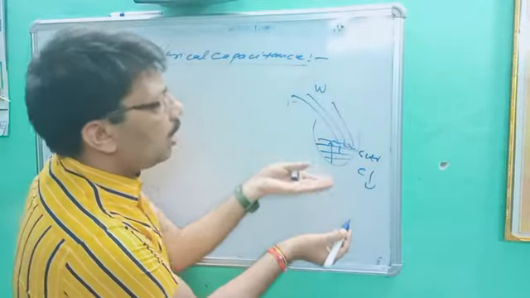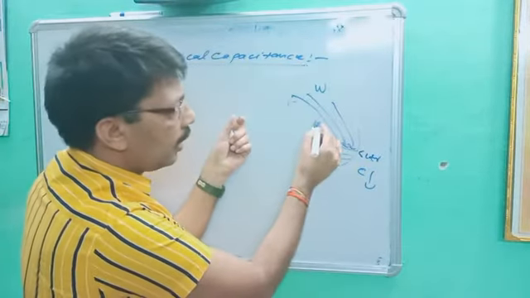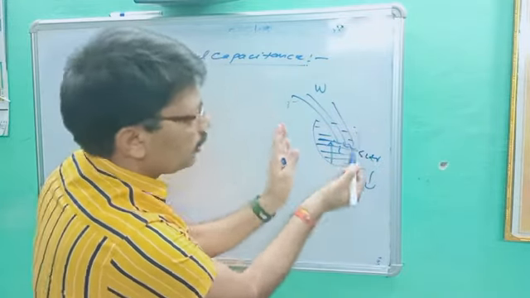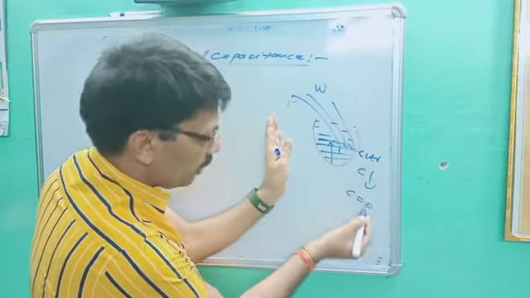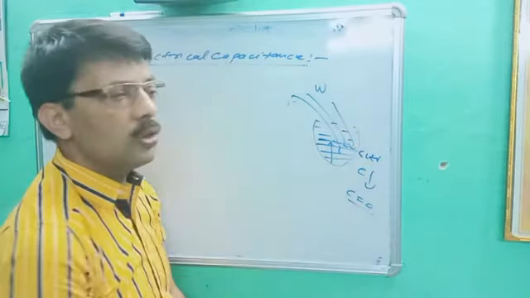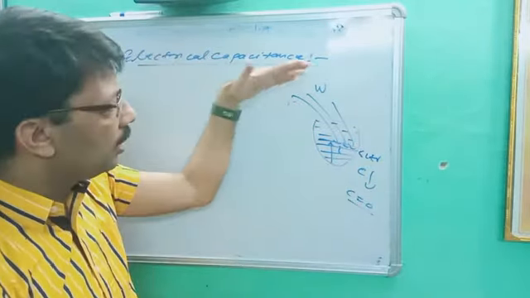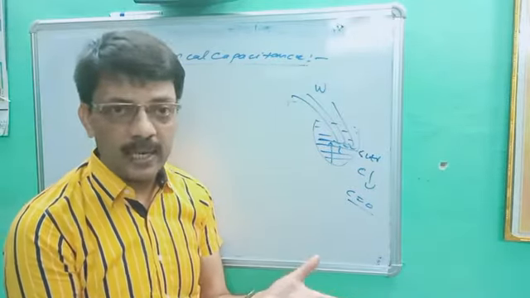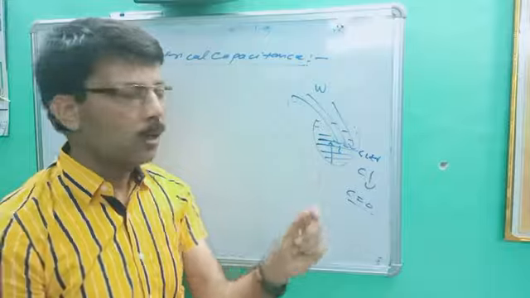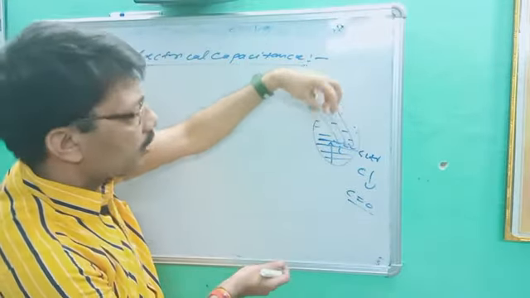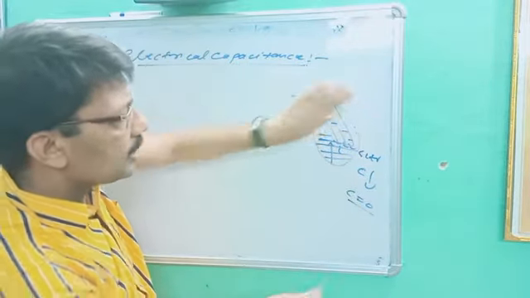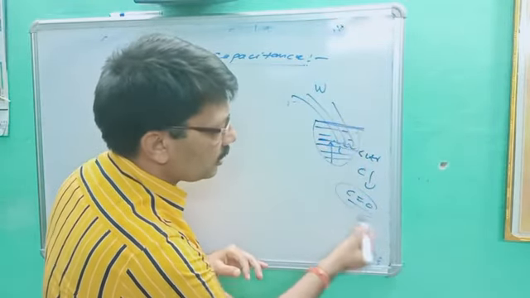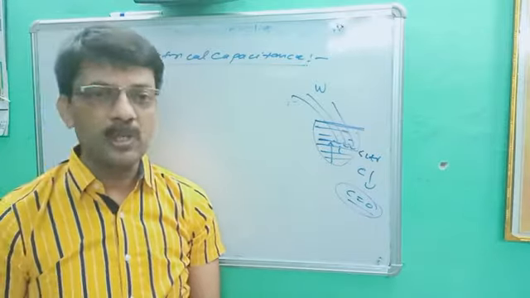So no doubt, if level is increasing, capacity is decreasing until your tank is completely filled, and when it is completely filled, the capacity of this tank becomes zero. I am trying to relate potential, level, water and capacity. When your tank was absolutely vacant, its capacity was 5 liter. As soon as we put water inside, its level increases, so its capacity decreases, and when it is completely filled, its capacity C turns zero. This is the conceptual point for physics.